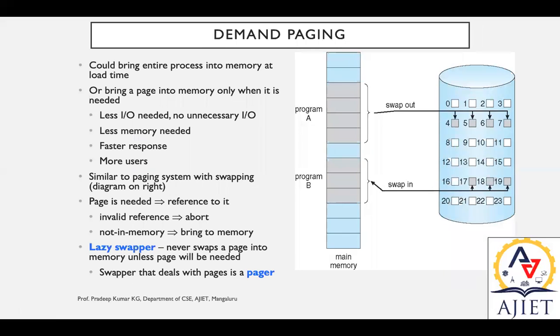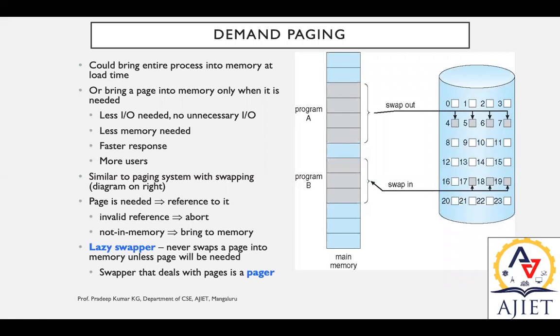Moving to demand paging. This is the basic idea behind virtual memory. When a process is swapped in, its pages are not swapped in all at once.